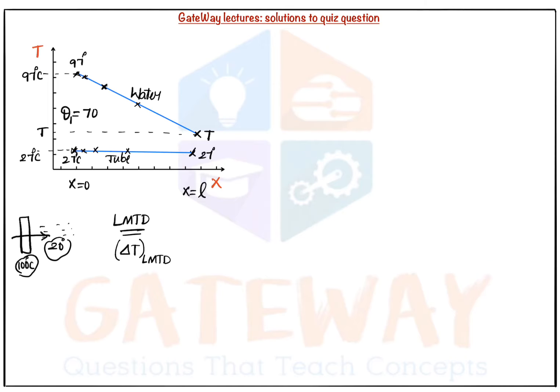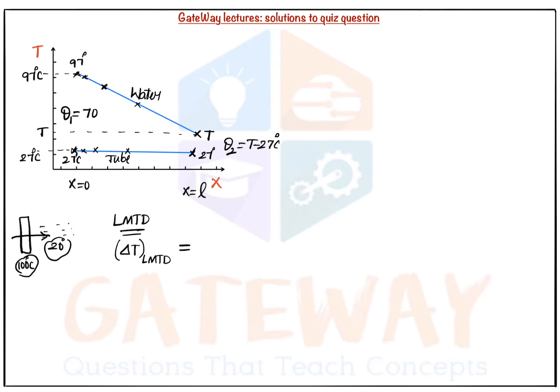But here we see, whatever we do, the water temperature can't be less than 27 degrees centigrade. It should be somewhere close to 27 or maybe greater than 27. So that is why here the theta 2 value will be T minus 27, not 27 minus T, right?